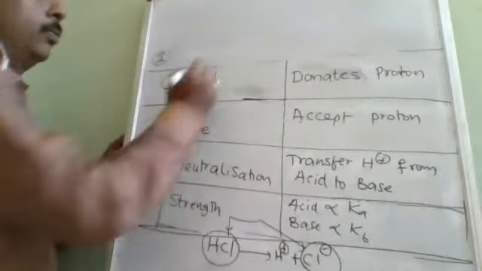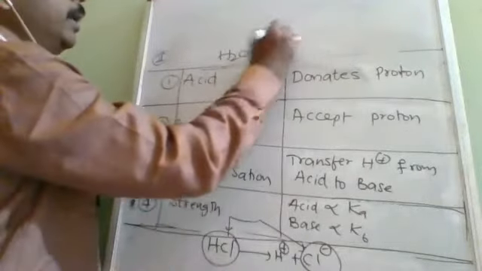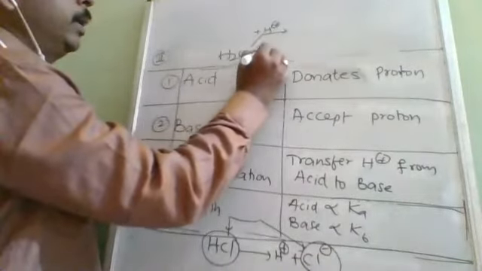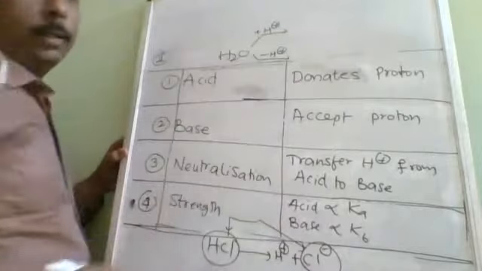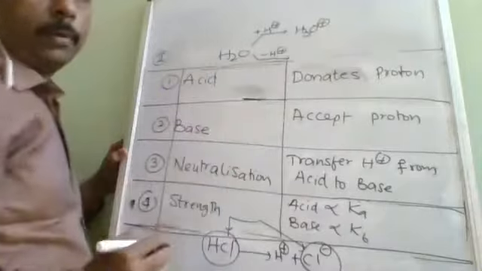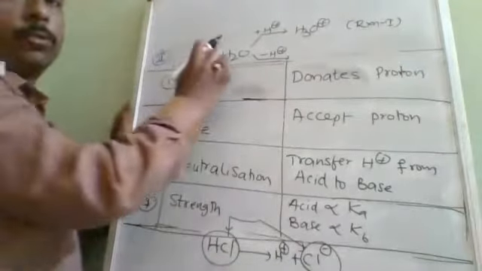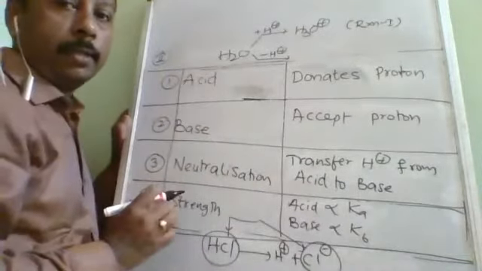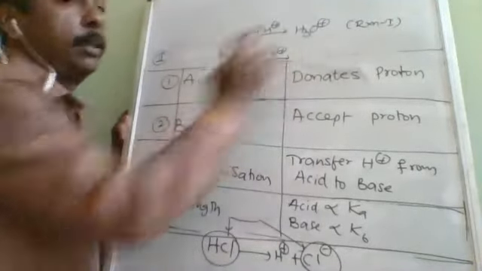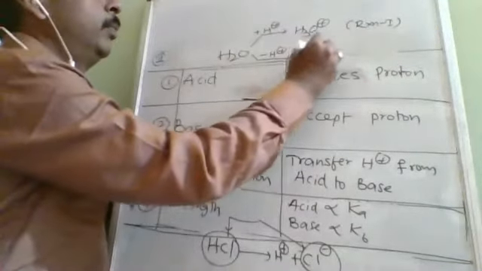But if you take an example of H2O, it can accept H plus, and at the same time it can lose H plus. Once it is accepting H plus, it will form H3O positive. So during reaction 1, H2O is taken as base, because it is accepting H positive. But the same substance loses H plus to form OH minus.